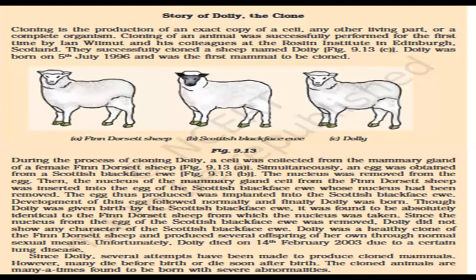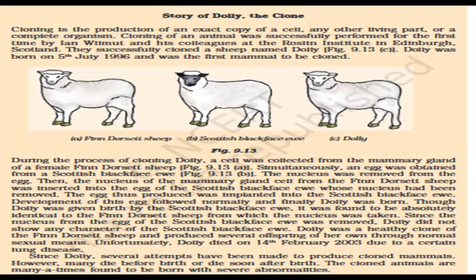The first cloning of an animal was done by Ian Wilmut and his colleagues at the Roslin Institute in Edinburgh, Scotland. They successfully cloned a sheep named Dolly. Figure 9.3c is showing the image of Dolly the sheep. Dolly was born on 5th July 1996 and was the first mammal to be cloned.